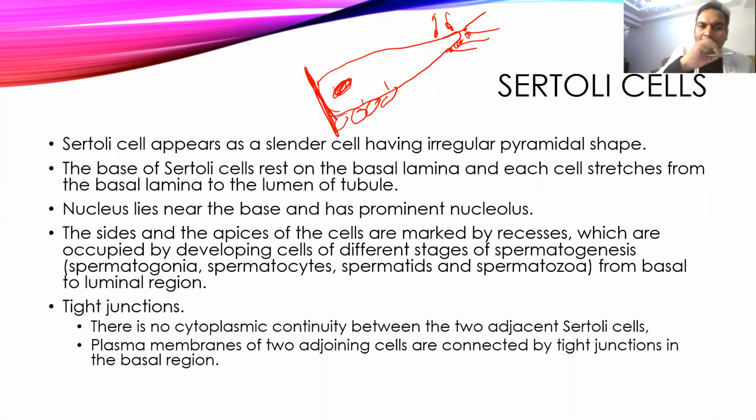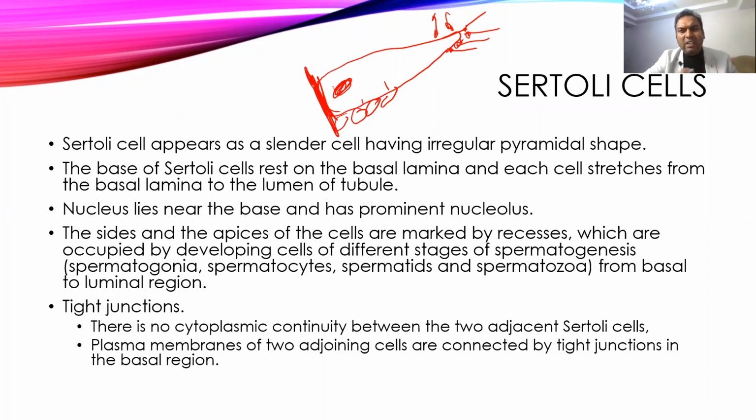The second important function of these Sertoli cells is that they form a tight junction with the basal lamina, and it doesn't allow blood to enter into the testes, and it forms the blood-testis barrier. Now, why is this blood-testis barrier important? Because when we are talking about sperms, sperms are haploid in nature, so they don't contain the same type of genetic material as a normal cell does.